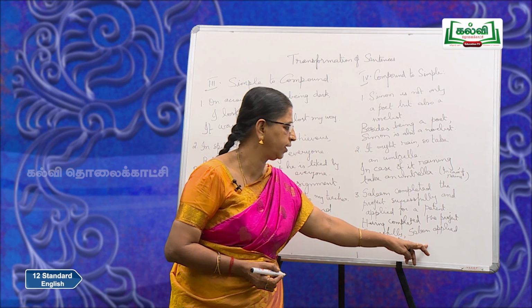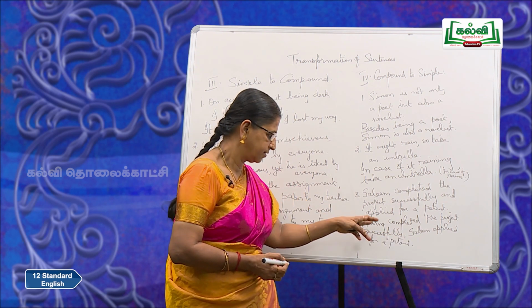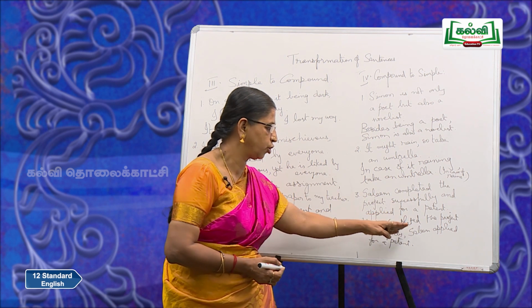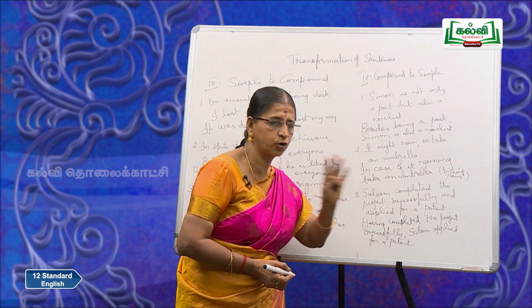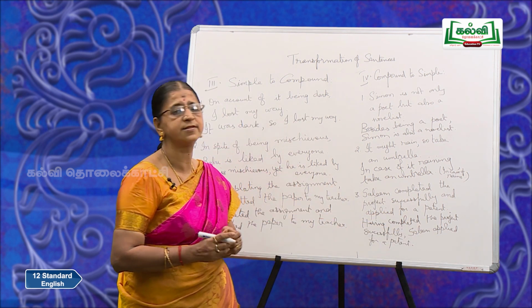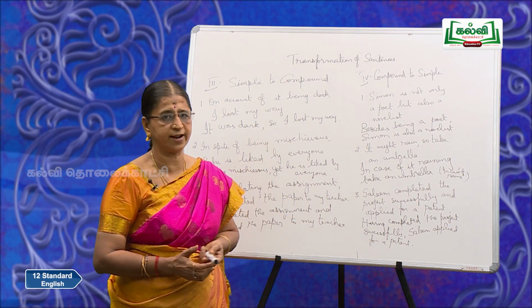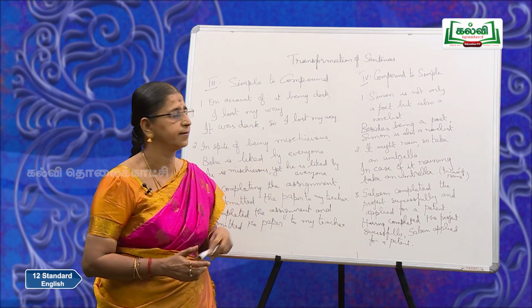Applied is your only finite verb, simple sentence. This is have plus ing and this is completed, past participle, non-finite form. So, applied is your only finite verb. So, this is a simple sentence. Just go through these once again and see how the transformation has been done.